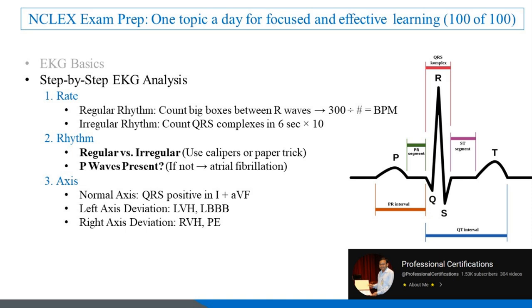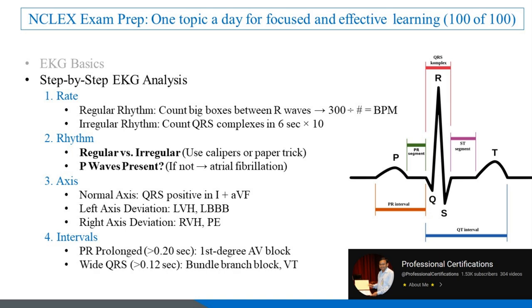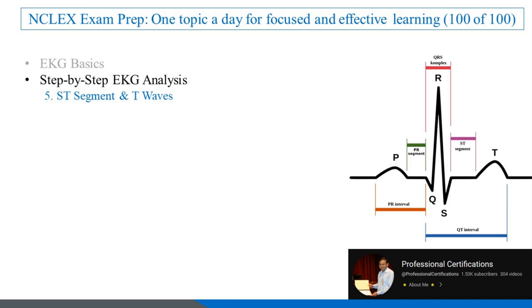4. Intervals. PR prolonged, greater than 0.20 seconds. First degree AV block. Wide QRS, greater than 0.12 seconds. Bundle branch block, VT. Long QT, greater than 0.45 seconds. Risk of torsades.